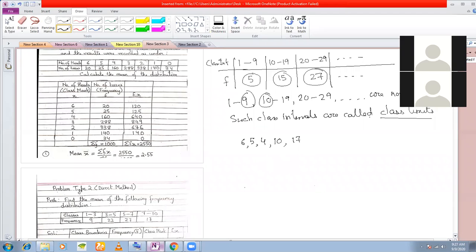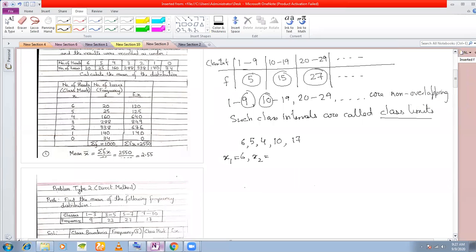What we were doing in class 9 was taking each of these numbers as x1, x2, x3, x4 and x5. Before that, the number of observations here is 5.